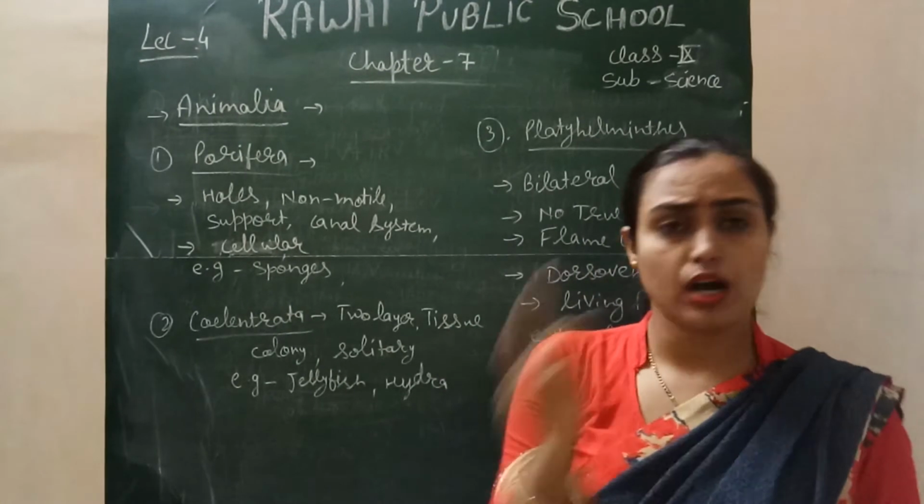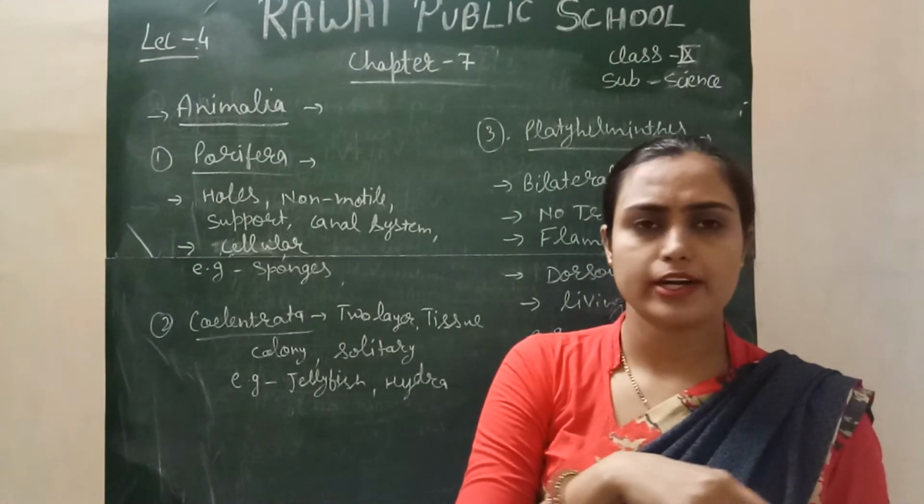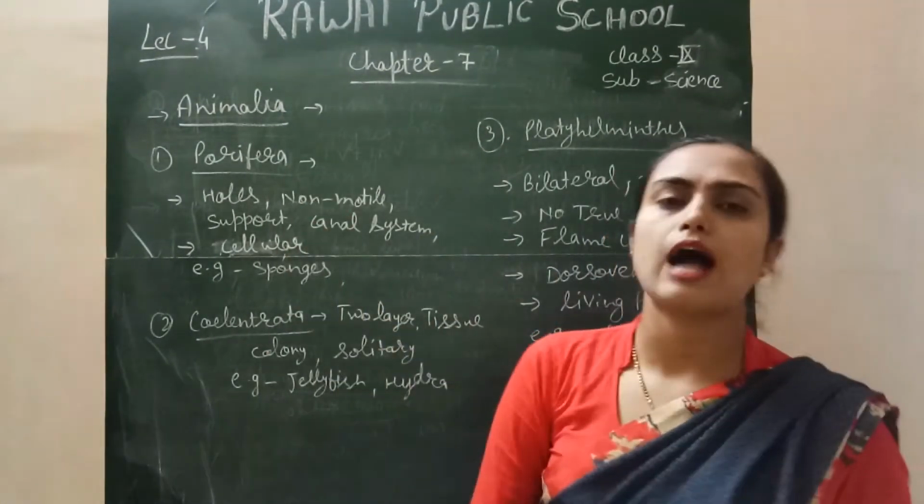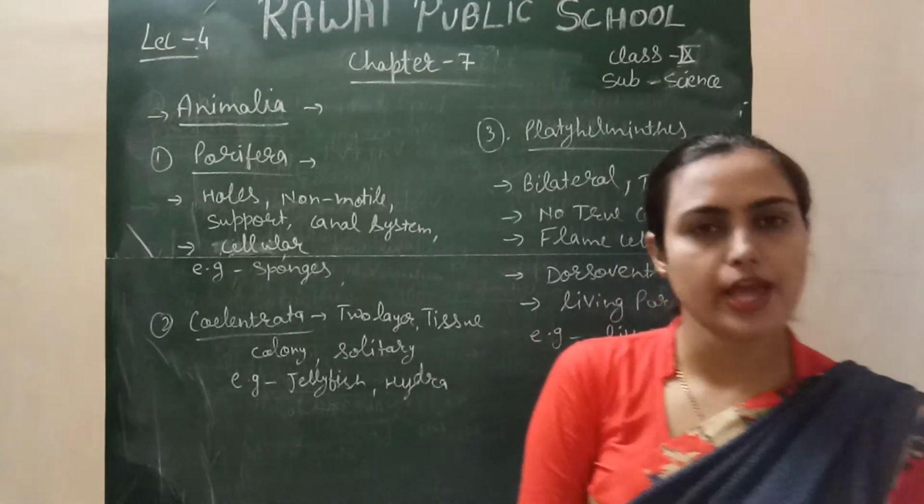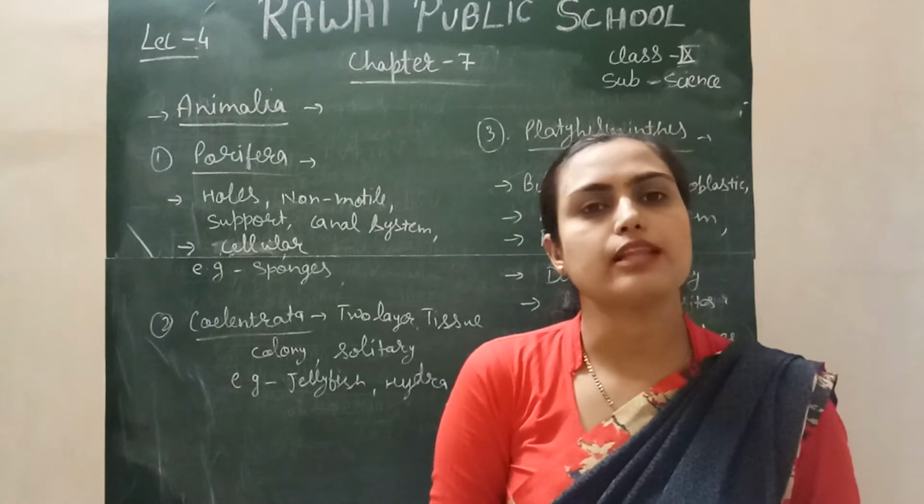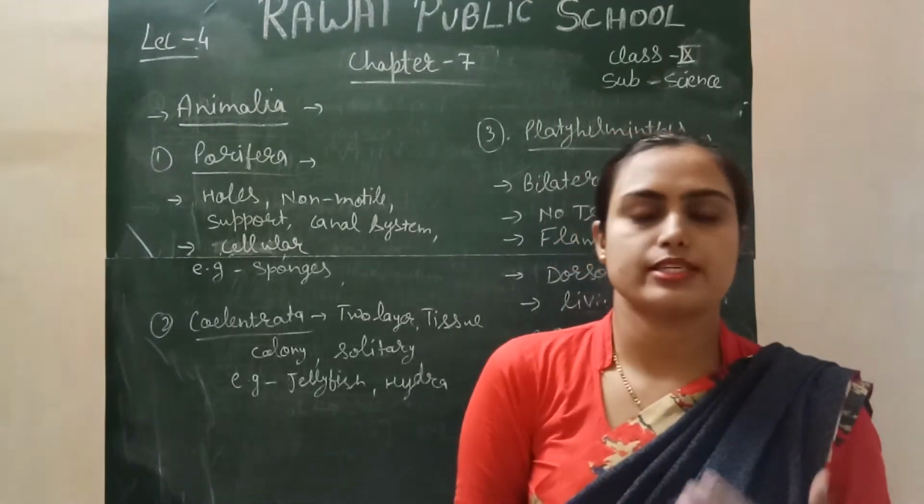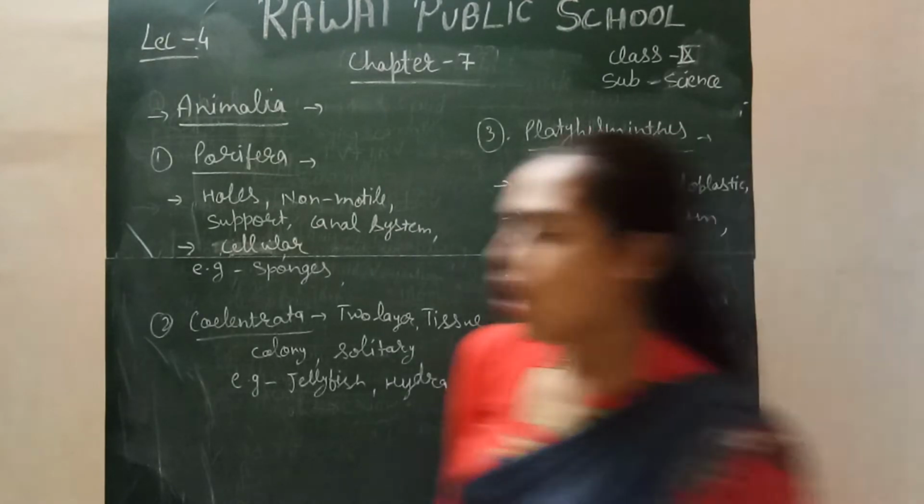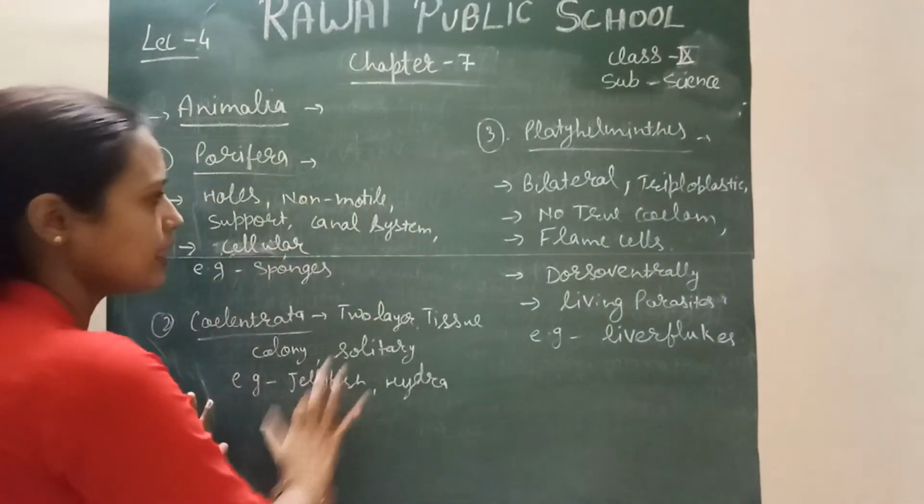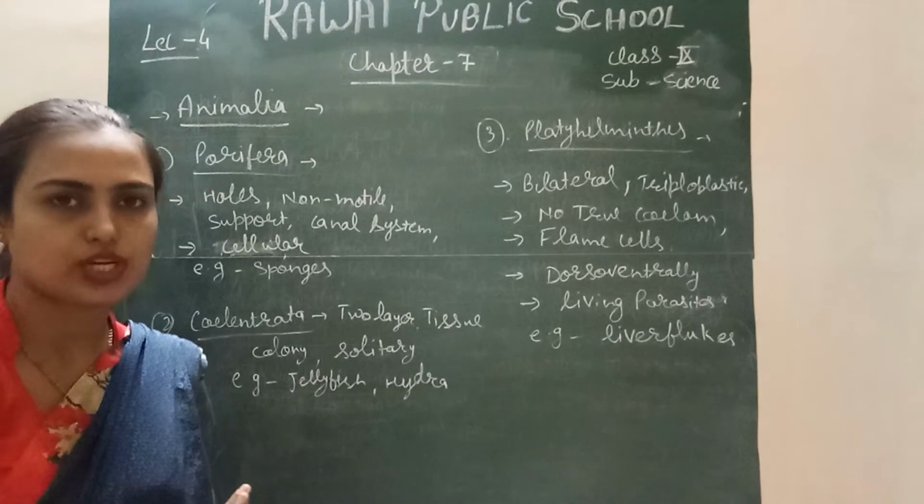Next, plants are also eukaryotic and multicellular. Animals are also multicellular and eukaryotic in nature. Eukaryotic, you know, means having a true nucleus. It means their nucleus is surrounded by a nuclear membrane, right? Okay, we will now discuss these classes of Animalia today.